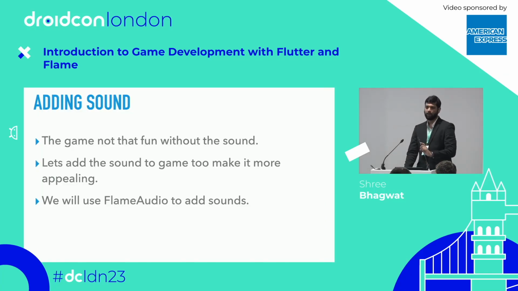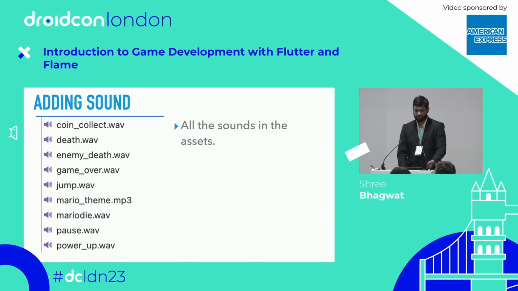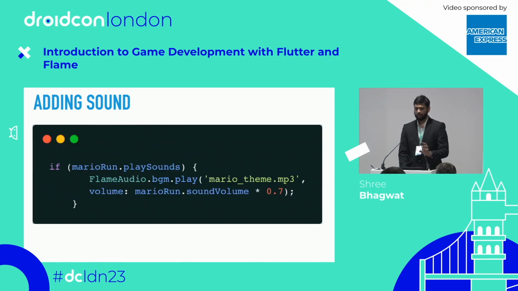And at the end, just one final part is adding sound. Without sound, this game is actually very boring. There's nothing much. There is no proper Mario theme that we generally like. So we'll use the Flame audio package just to add sound. It is simple. I have all the sounds present, like coin collect, death, enemy death, game over, whatever sounds we have from the original Mario. Just drop them in one folder. There is this theme called Mario theme, which is a background music which will run continuously in a loop.